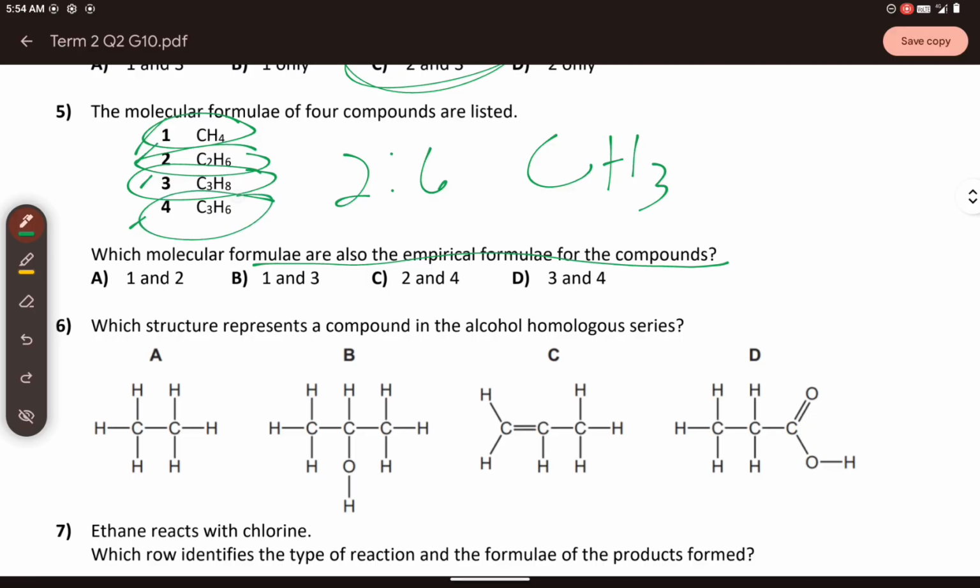Now, how about C3H6? The ratio is 3 to 6 for carbon to hydrogen. Is it divisible by 3? Yes. So 3 divided by 3 gives you 1 carbon in the empirical formula, and 6 divided by 3 gives you 2 hydrogen. So this one has an empirical formula other than the molecular formula. Which answer is correct? The answer is 1 and 3, so that is letter B. The molecular formulas of 1 and 3 are the same as their empirical formulas. Got it? Okay.